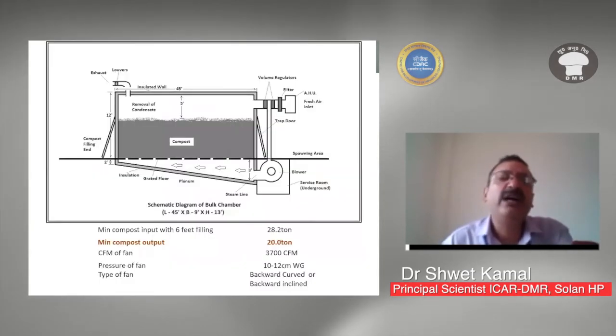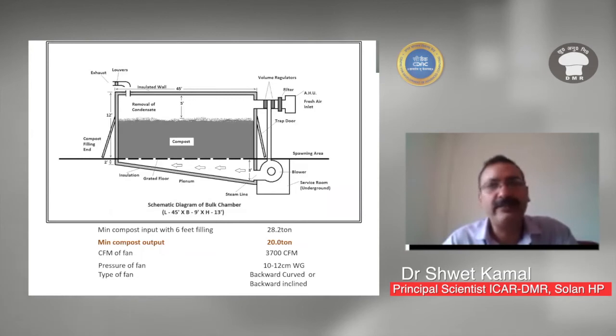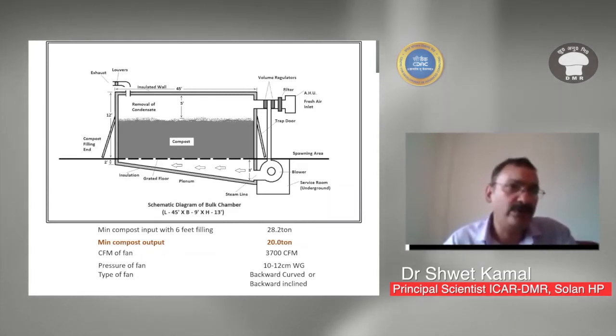Coming to the structure of the tunnel, we have already discussed the tunnel. It has two floors. One is a perforated floor, and another is a slanted floor, which is known as a plenum. This slanted plenum is used for equalizing the pressure.